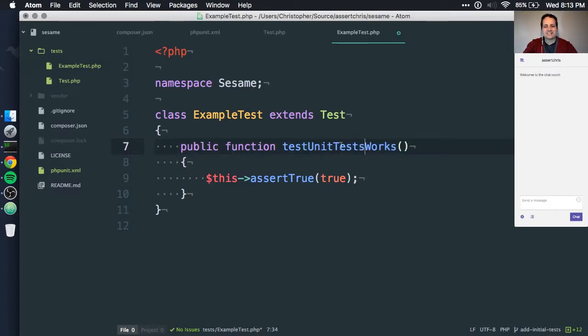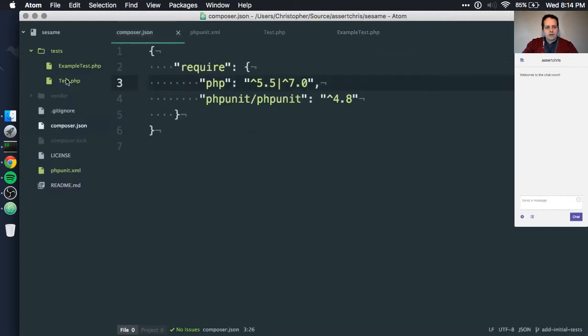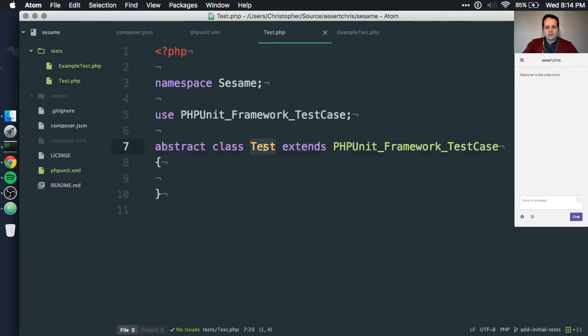Test unit tests work. Okay, anyway, just remember, if it's a public function that starts with the word test, it's going to be run as a test case. And it's better just to remember that than to try and switch it off or to change that initially. Okay, let's check if this works. Because PHPUnit's not going to read this in automatically because it's an abstract thing,